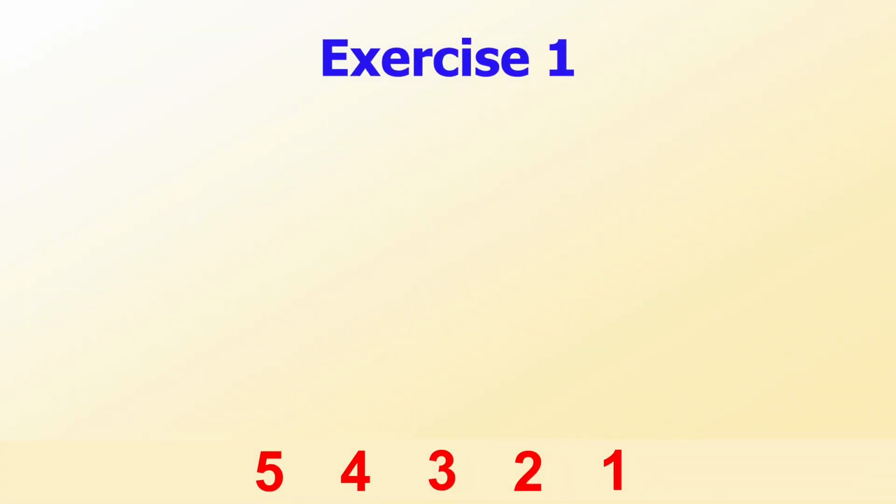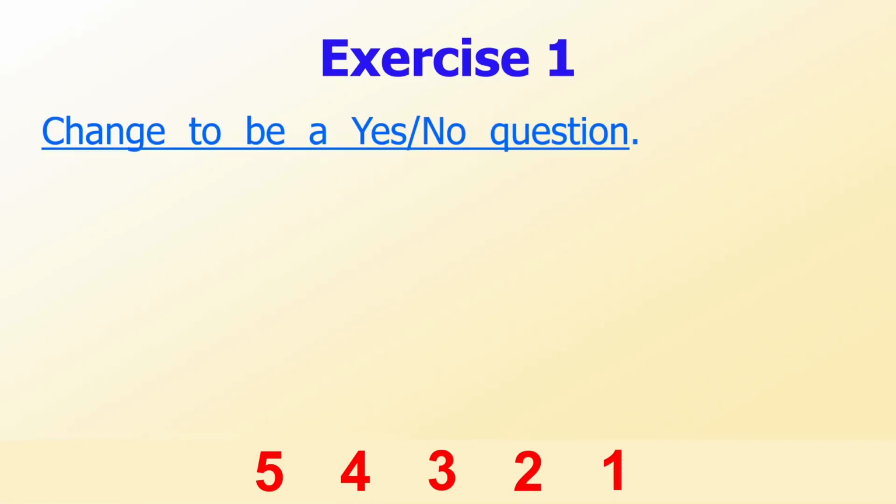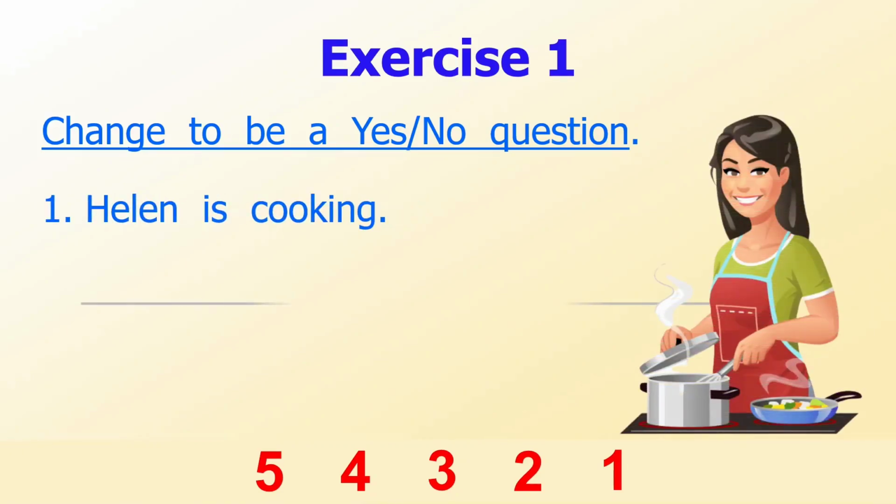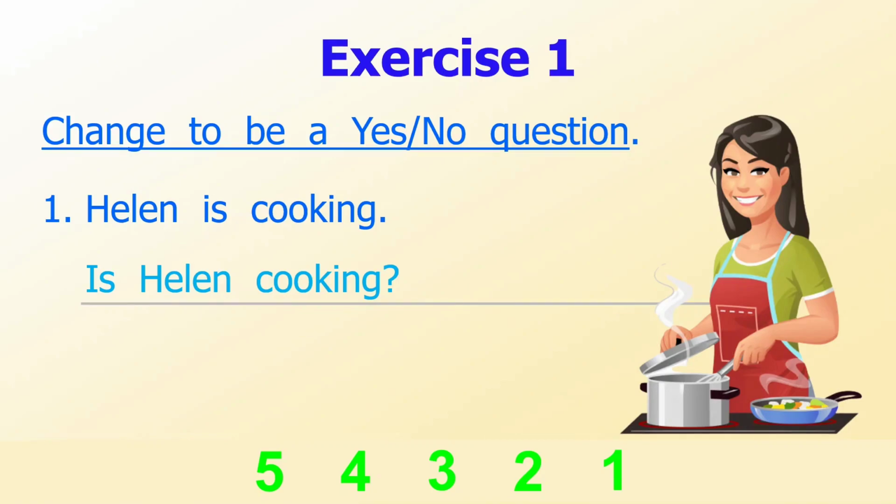Now, let's do exercise 1. That means there will be another exercise after this. For this exercise, you need to change each sentence to be a yes or no question. Number 1. Helen is cooking. The answer is, is Helen cooking? You just move the verb to be, is, before the subject, Helen.